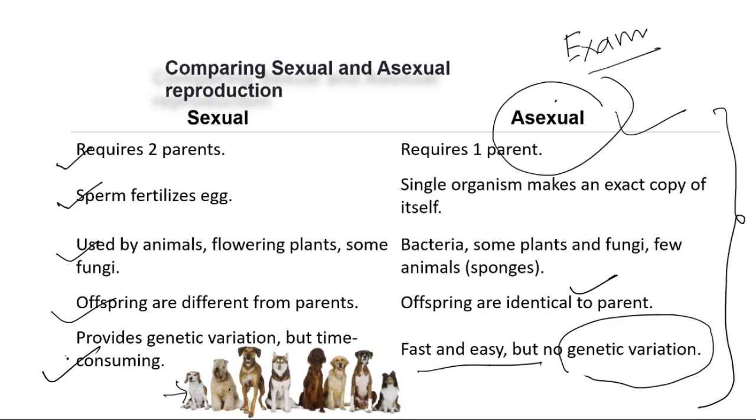There is genetic variation in sexual reproduction, whereas no genetic variation is possible in asexual reproduction. So I am going to stop here. Please recall and try to remember all these points as far as the difference between sexual and asexual reproduction is concerned.